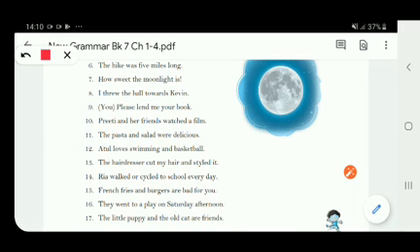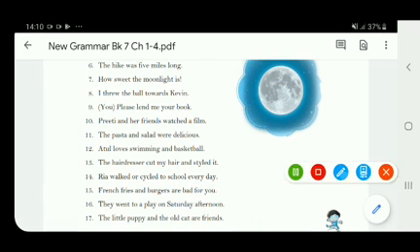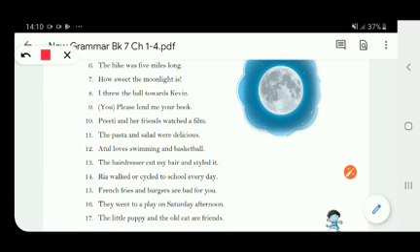The 10th one, Preeti and her friends watched a film. So Preeti and her friends is the subject and watched a film is the predicate part. 11th one, the pasta and salad were delicious. The pasta and salad is the subject and were delicious is the predicate. 12th one, Atul loves swimming and basketball.